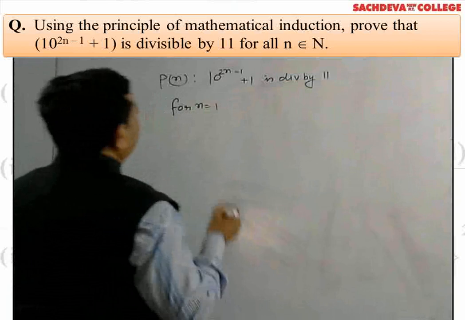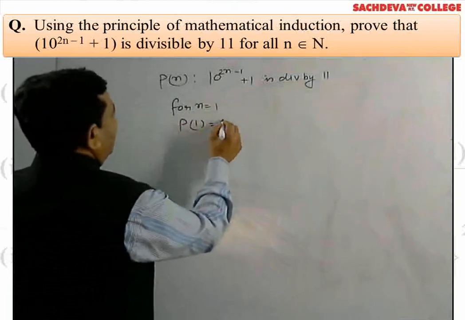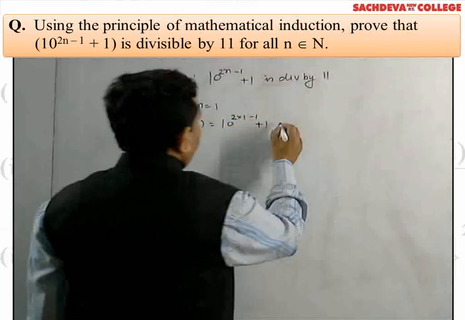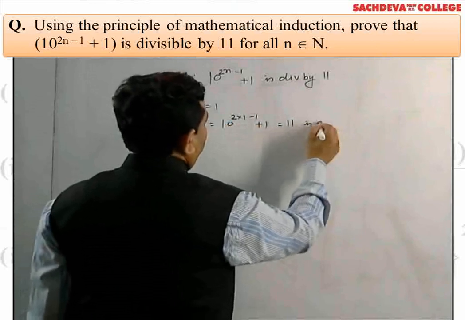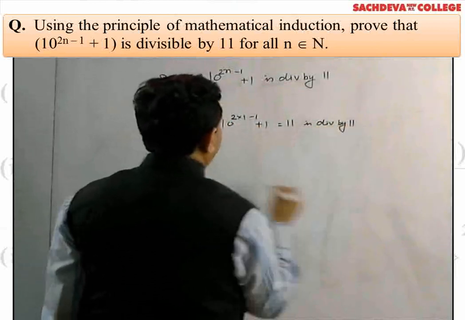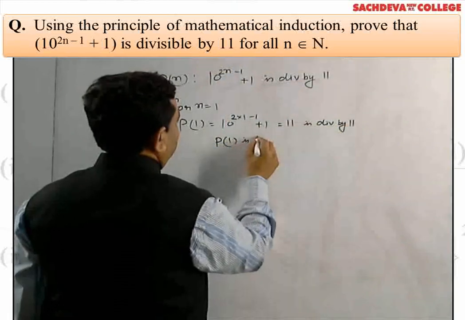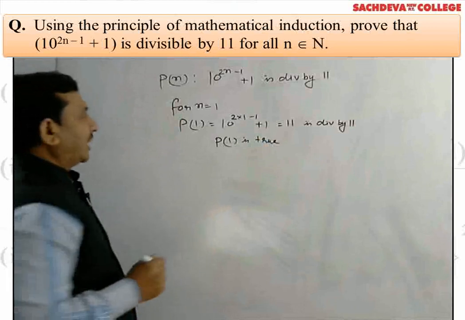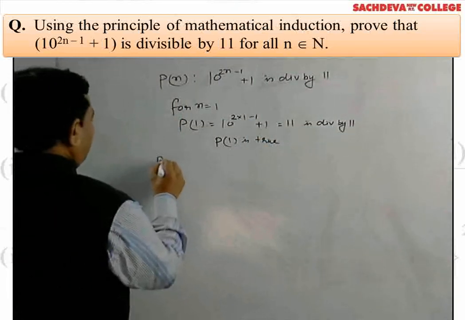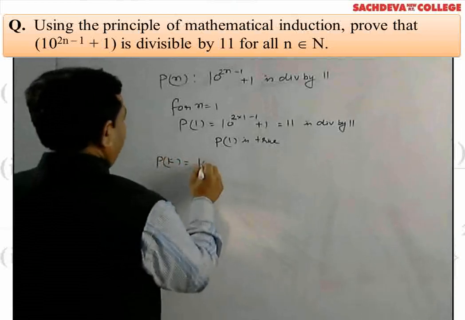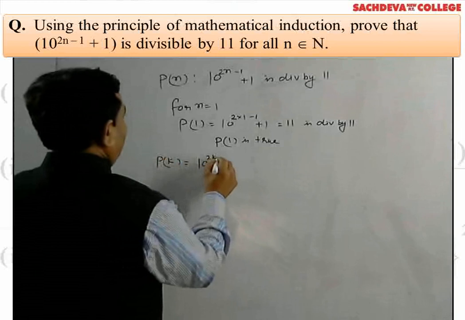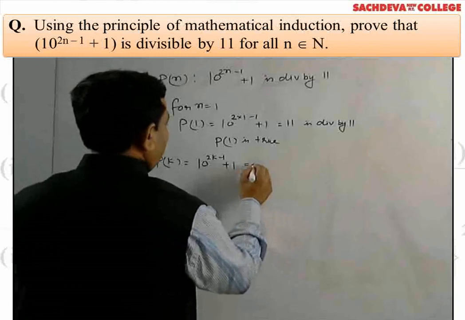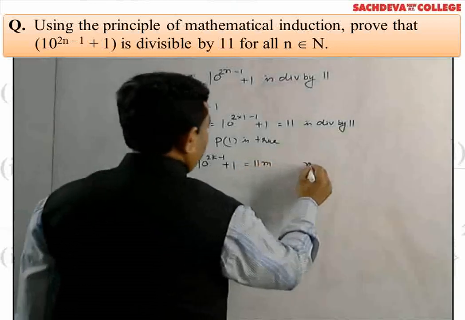So first we check for n is equal to 1. If we put n is equal to 1 here, then we find P1 is equals to 10 to the power 2 into 1 minus 1 plus 1, which will be equals to 11, is divisible by 11. It means P1 is true. Now let us assume that statement is true for n is equal to k. So Pk will be equals to 10 to the power 2k minus 1 plus 1 is divisible by 11, is equal to 11m, where m belongs to capital N here.